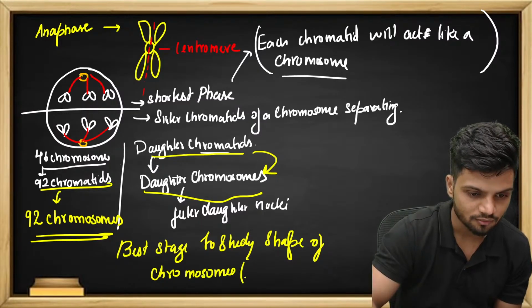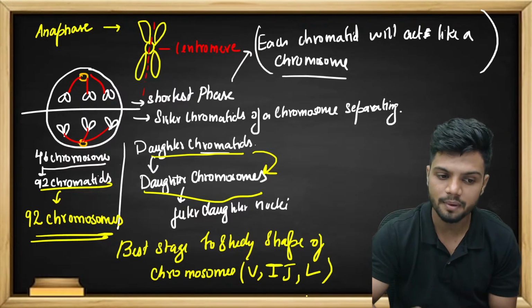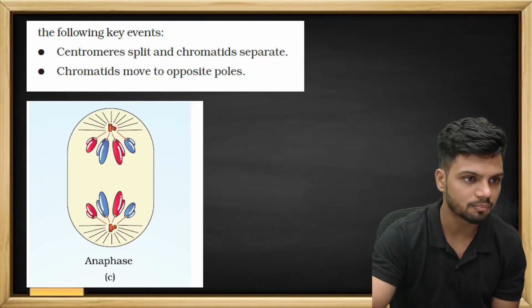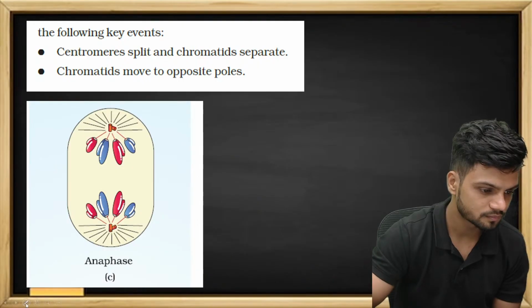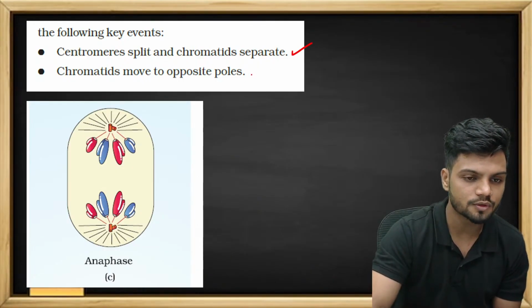Best stage to study chromosome shapes is anaphase. Now, after that, can you see, anaphase is splitting up. The centromere splits, the chromosomes separate, and the chromatids move towards the opposite poles.